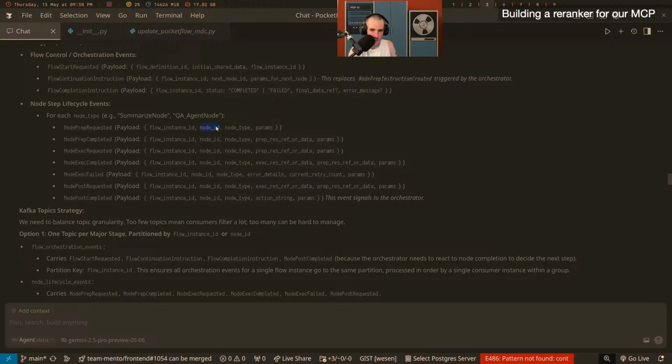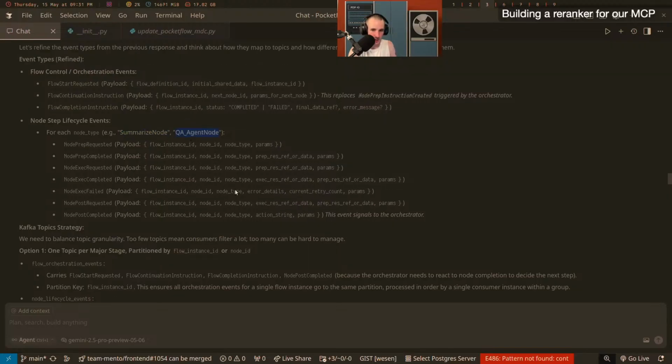I'm not sure what the node ID is for. I would probably call this more like node execution ID, to say it's one call of a node, but maybe that's what it is here. And then the node type is the node class, right? So that would be the topic, maybe, for each node type. I think you should have a topic, and then you can delete this from the content, but it also doesn't hurt to have it in the event payload.